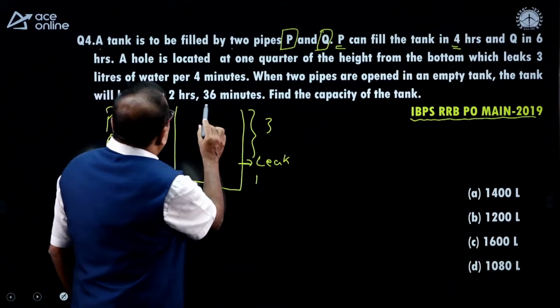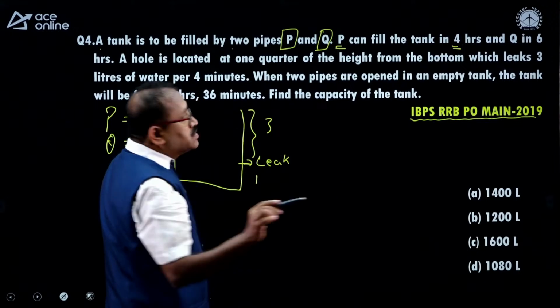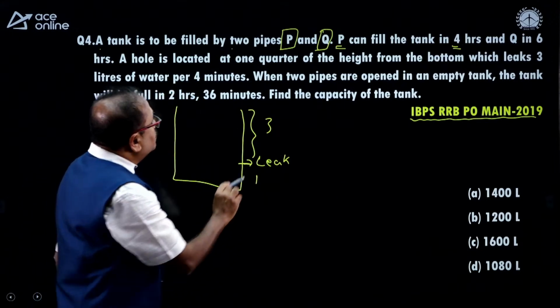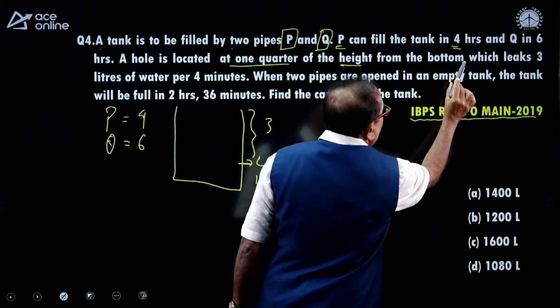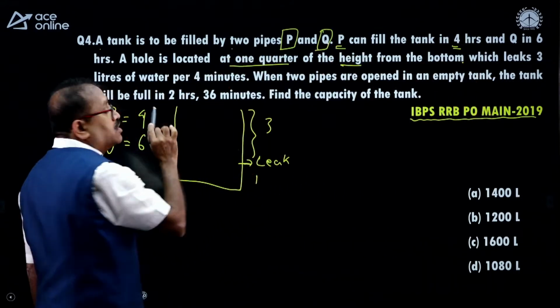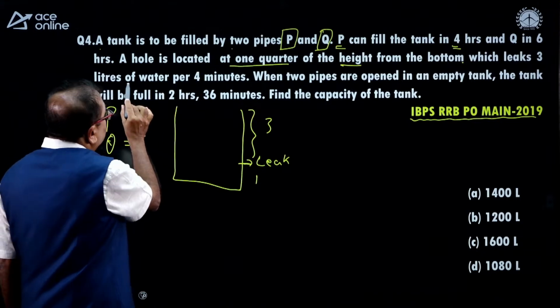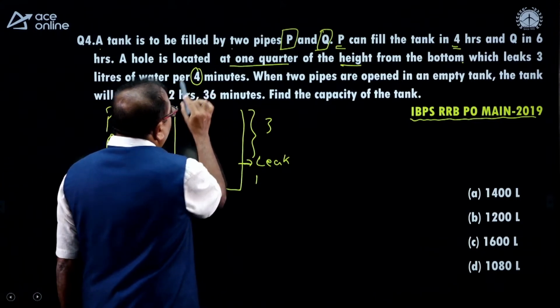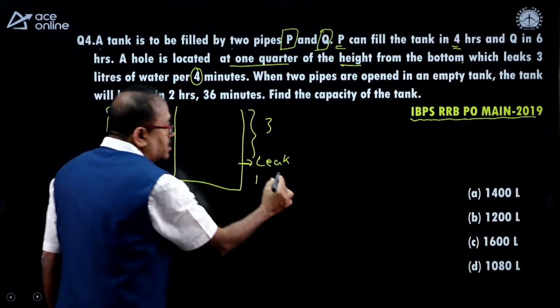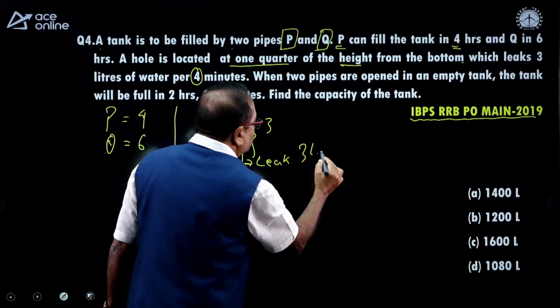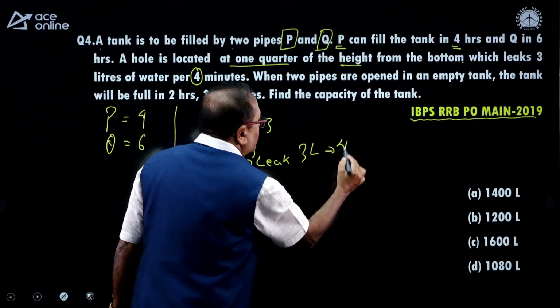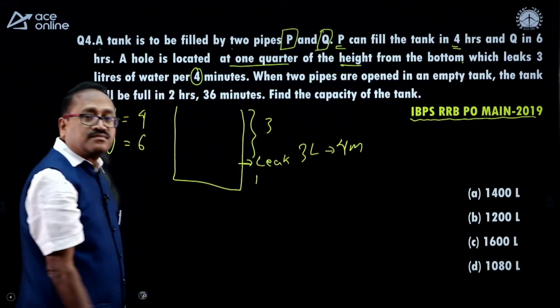Something else is given in the information over here: the hole at 1/4 of the height from the bottom leaks. How much does it leak? 3 liters of water every 4 minutes. So this leaks 3 liters of water in every 4 minutes.